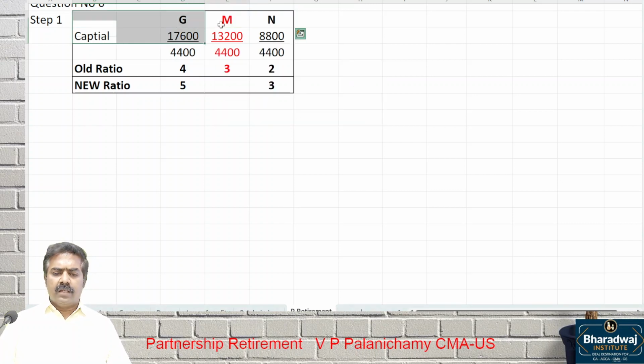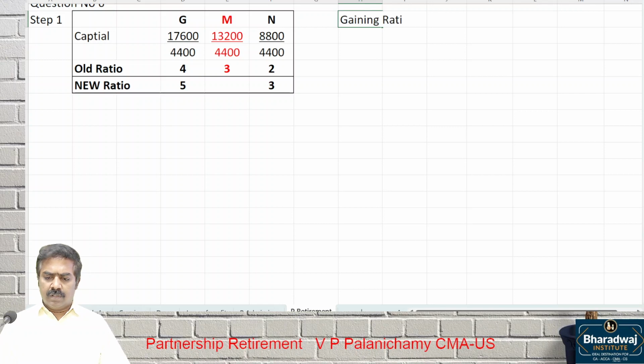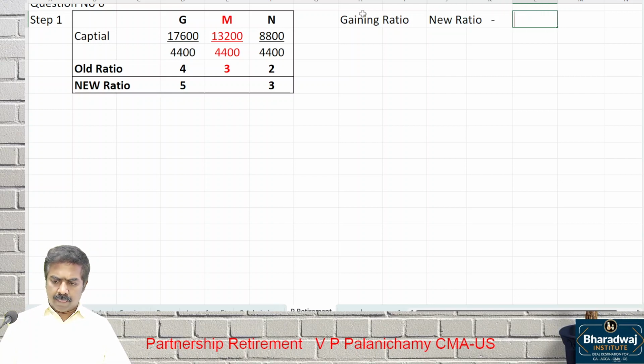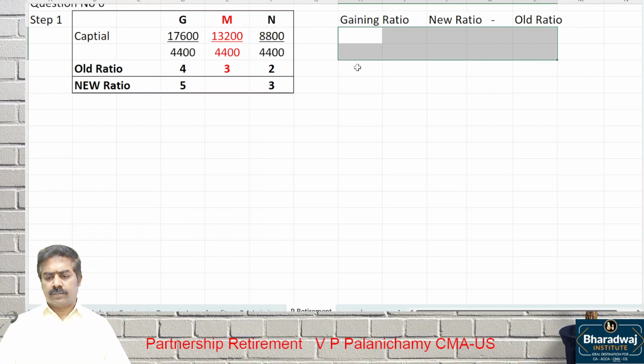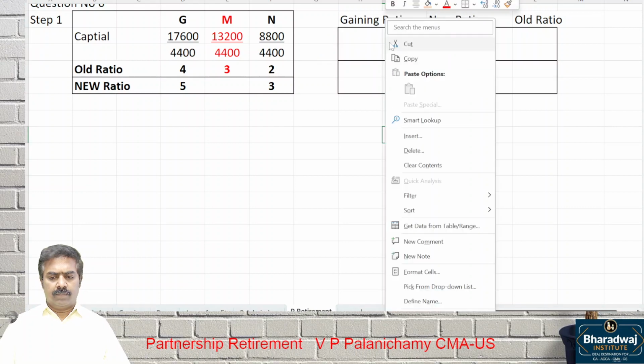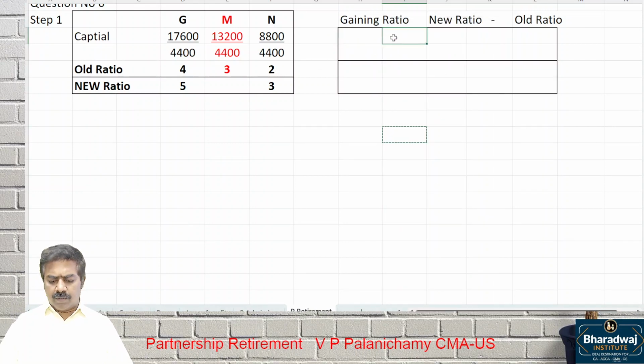G and N, the capital ratio is the ratio in which they share the profits. Old ratio, new ratio. We want which ratio? Gaining ratio. How to work out gaining ratio? New ratio minus old ratio. Who are the continuing partners? Work out. For G, what is the new ratio? 5 by 8 minus what is the old ratio?